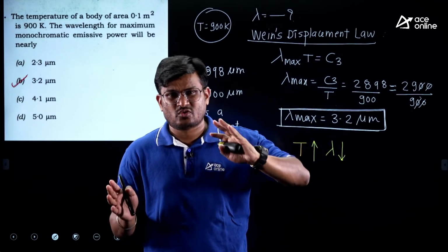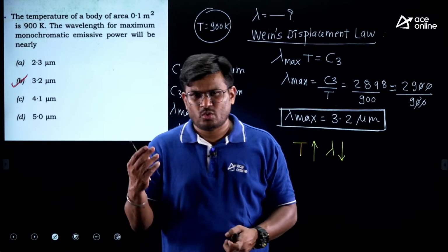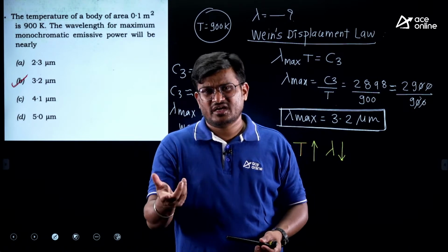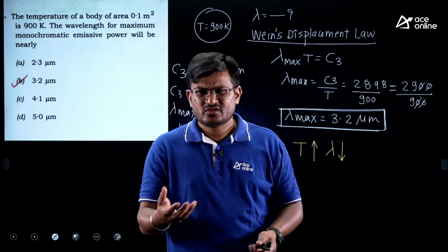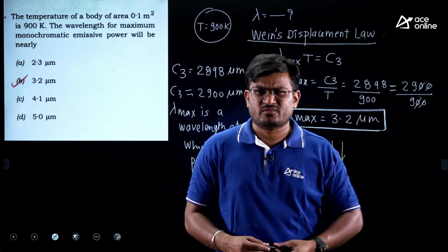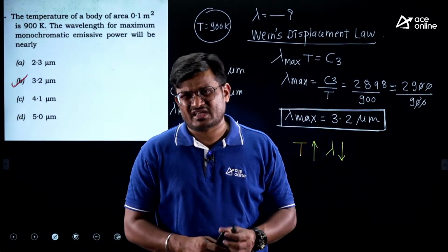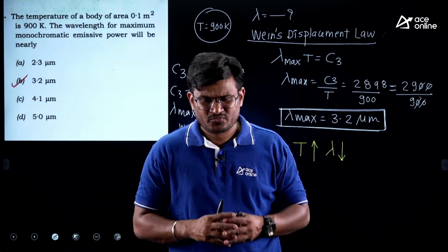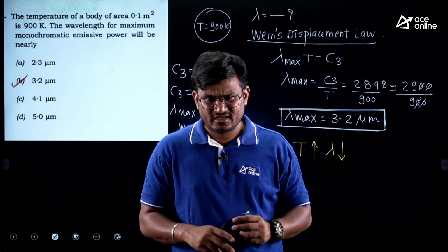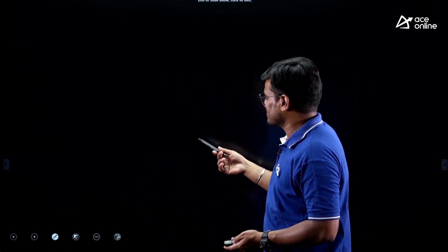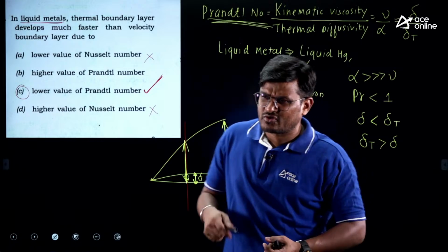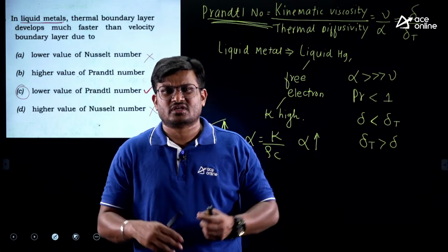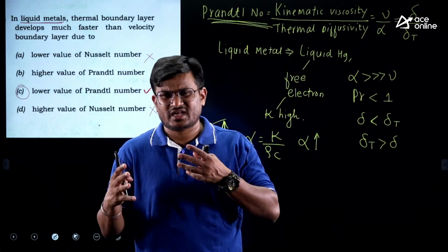So what I'm trying to say, go for previous engineering services papers, download them or purchase the ACE Academy booklets. In engineering services, heat transfer is there in paper one, you can go with that. Previous year engineering services questions will be very relevant to your exam compared to GATE. In GATE, detailed and deep numerical calculations are there, that is not required. I solved some questions, and there are many things to understand. I cannot go into detail because heat transfer itself is a lengthy course, so I gave a glimpse.